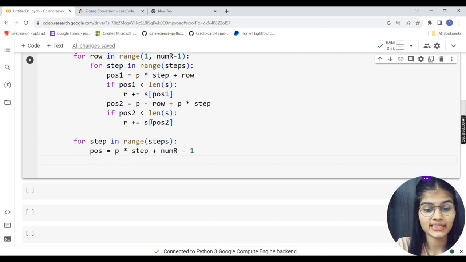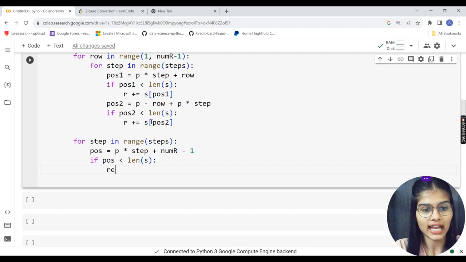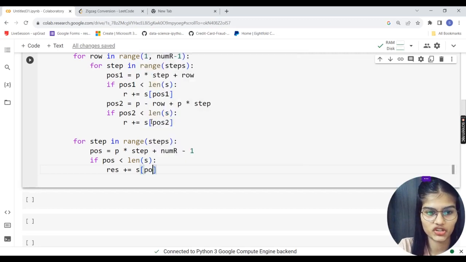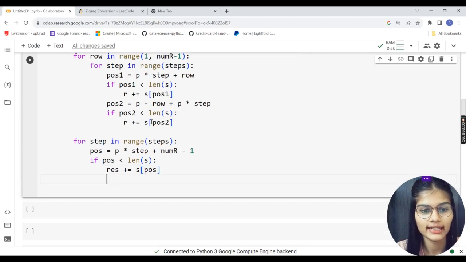My next condition: if the position is less than the length of my string, I will just do res plus equal to, and here I would simply put down the position POS, right? And simply I will be returning.